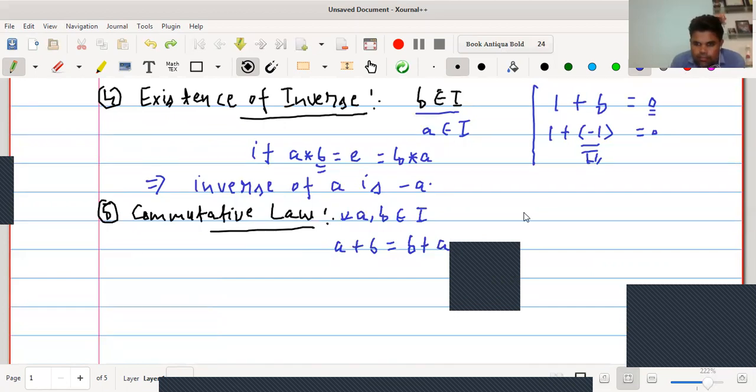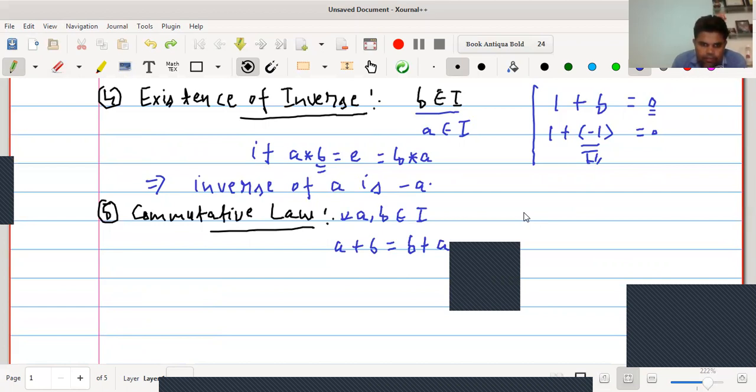Let us take any example. Suppose we take the two integers -4 and 10 belongs to I. Then -4 plus 10 equals to 10 plus -4. 6 equals to 6.